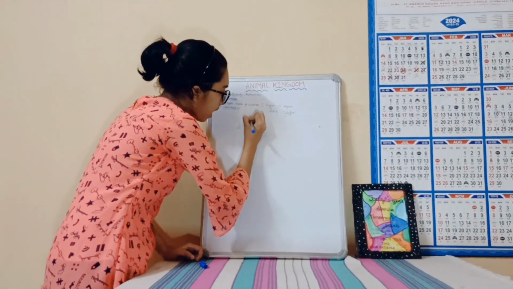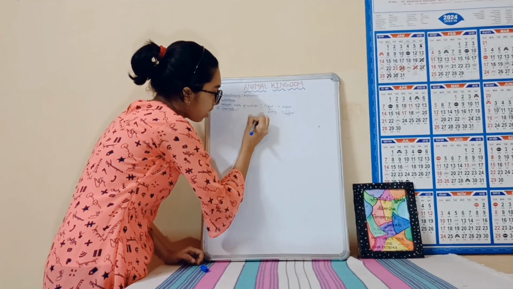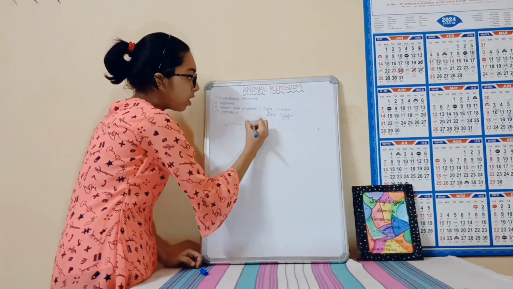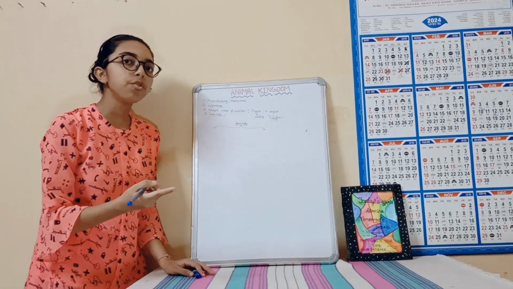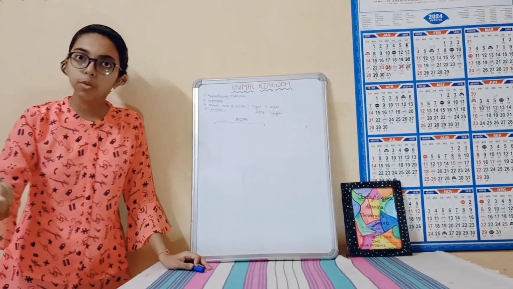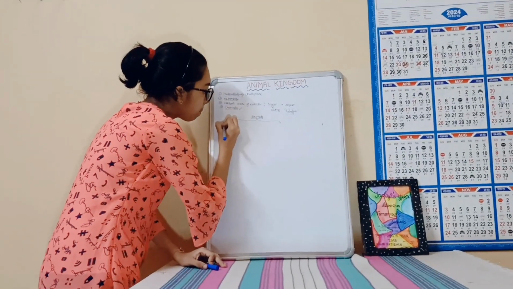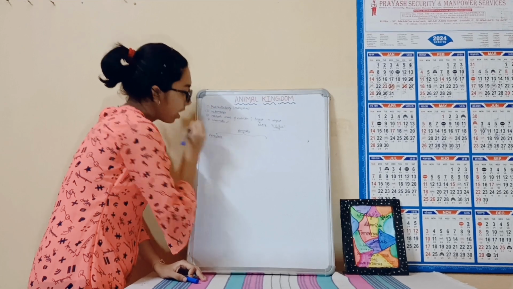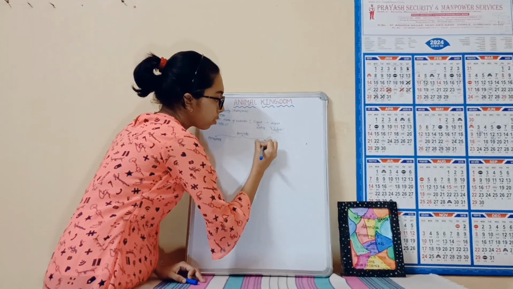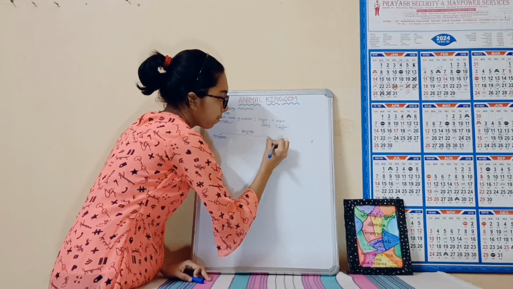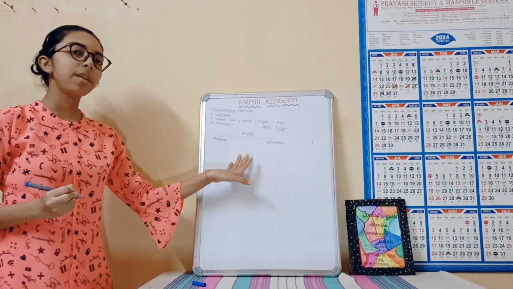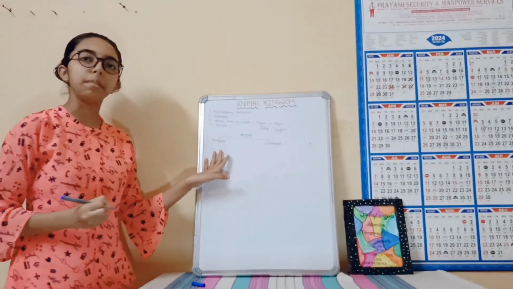So animals can be categorized into two types on the basis of primitive or new generations. First is parazoans and second is eumetazoans. By the name, I hope you will understand what they mean.